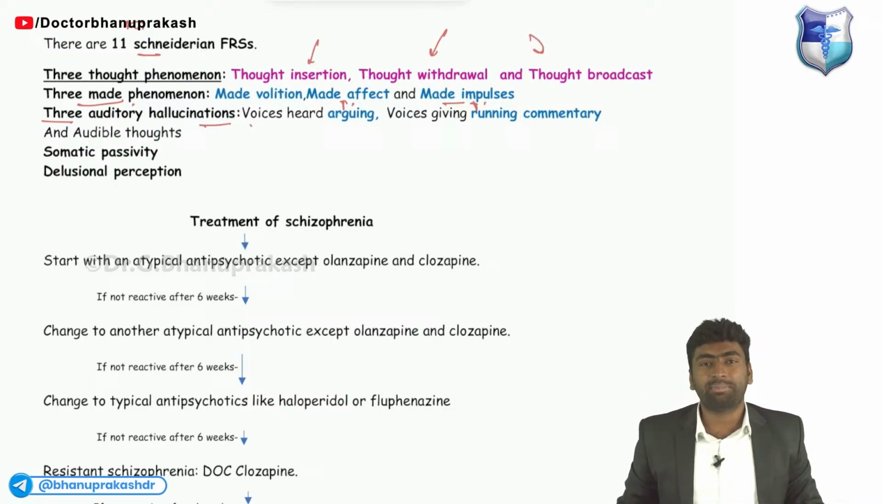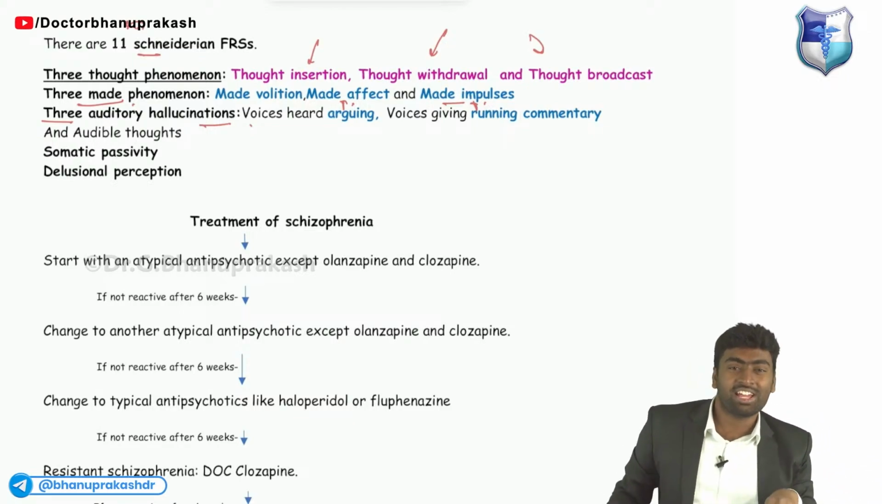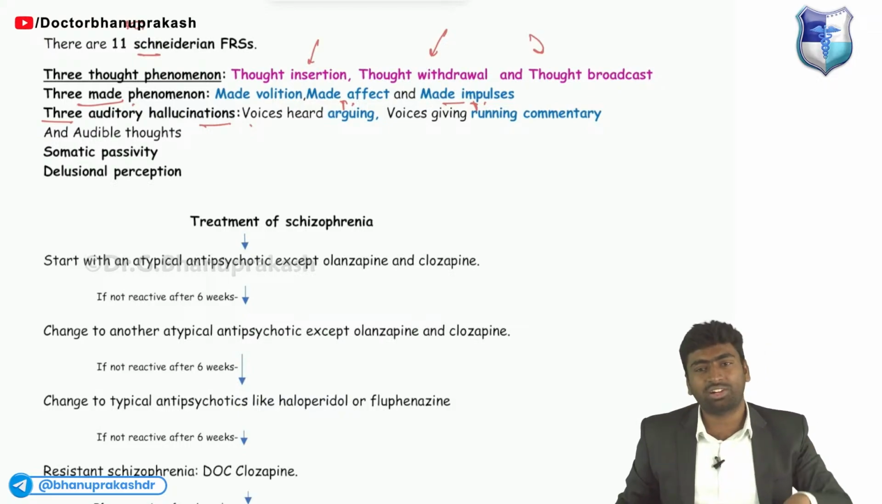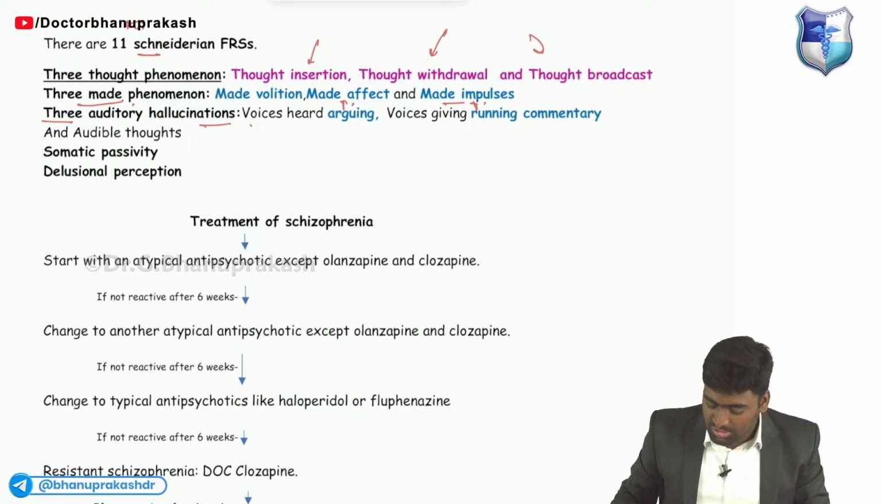The second part, they will give you running commentary. Okay, she is watching this Gamechanger series. She will be doing questions. She will be passing the examination. Then the third one is audible thought, where whatever thought you think will be audible to you. So these are the 3 auditory hallucinations.